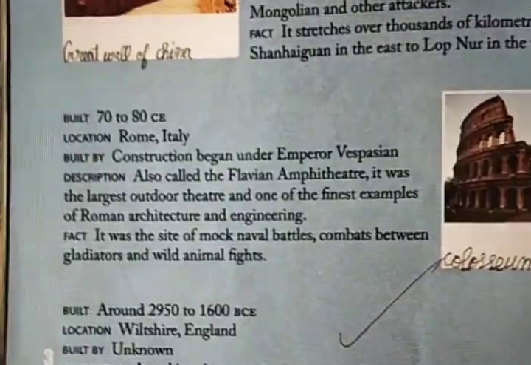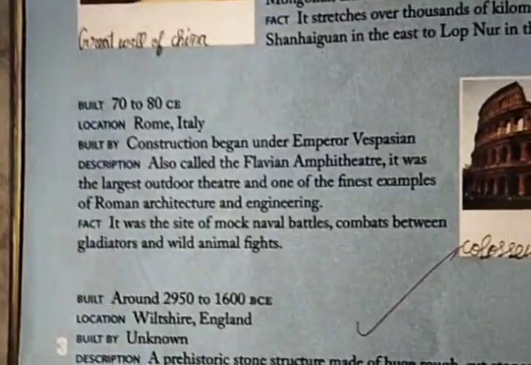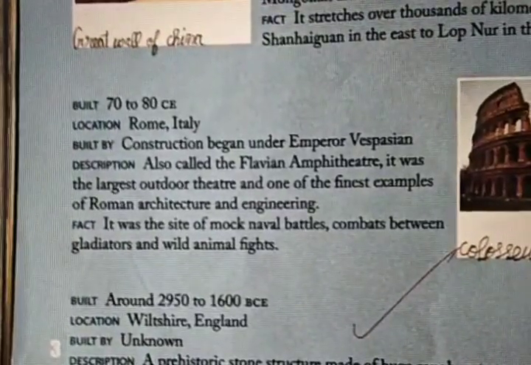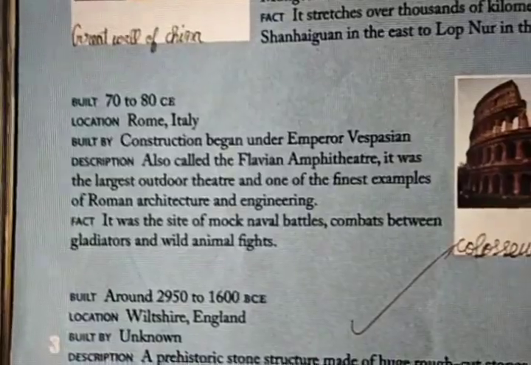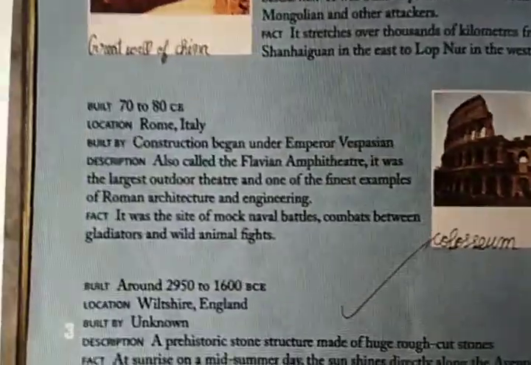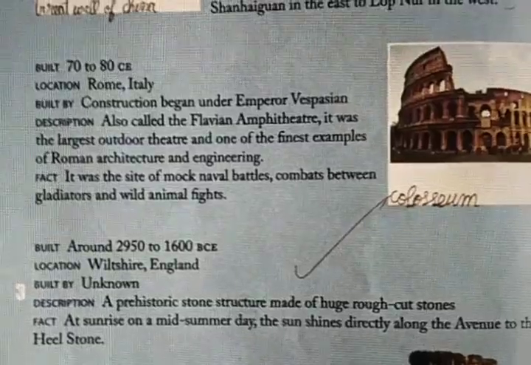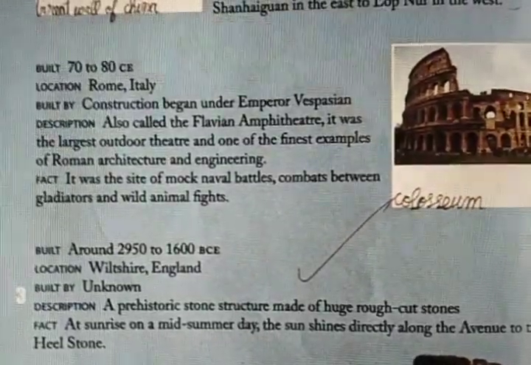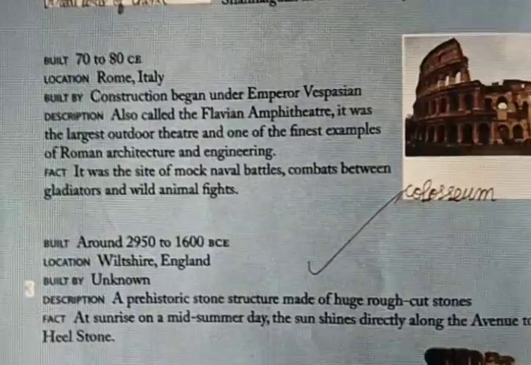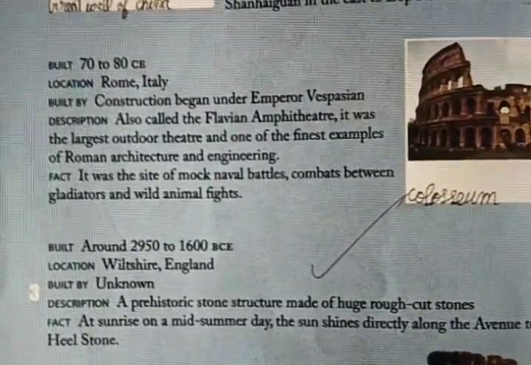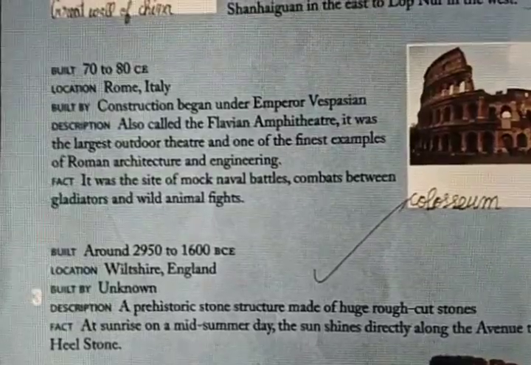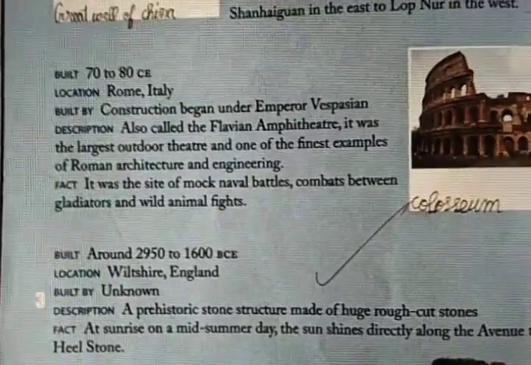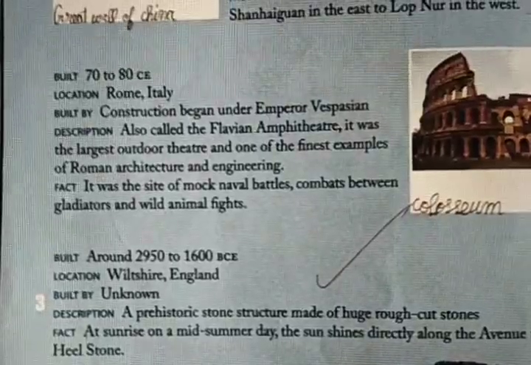Okay. Second one. Built 70 to 80 CE, very early. Location: Rome, Italy. Built by: construction began under Emperor Vespasian. Description: also called the Flavian Amphitheater. It was the largest outdoor theater and one of the finest examples of Roman architecture and engineering. Famous for Roman architecture and engineering.